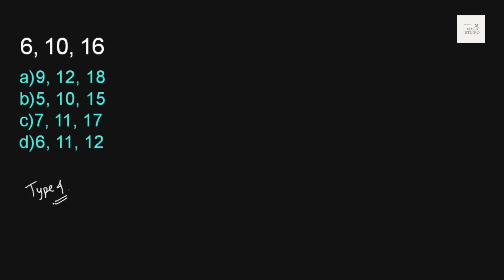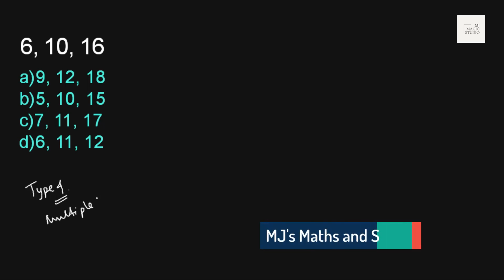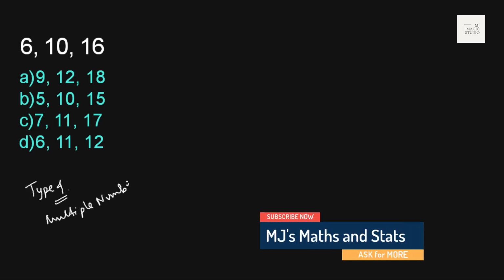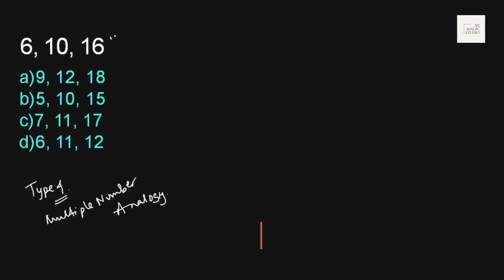Okay, one more on type 4 where we have multiple number analogy. We need to find the relationship among these three numbers. So it's like 6, 10, 16.